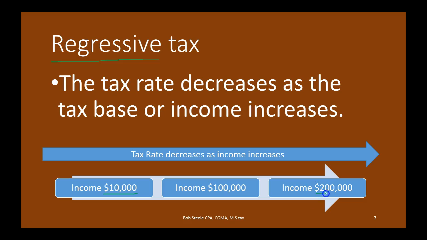Whereas if you made $200,000, you may spend $100,000 on stuff and be taxed 10% on the 100,000 that we spend, but the other 100,000 would then be saved and would not be taxed. So notice that the tax on income, we would think in that scenario, would go down. It would be regressive in that way. So many people would argue that the sales tax is regressive, meaning it taxes a higher percentage of people's income on the low income side than it does on the high income side.